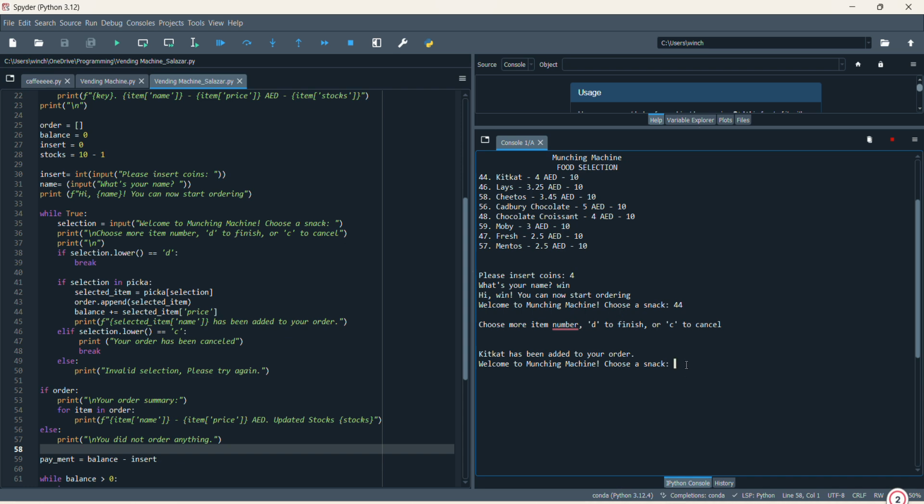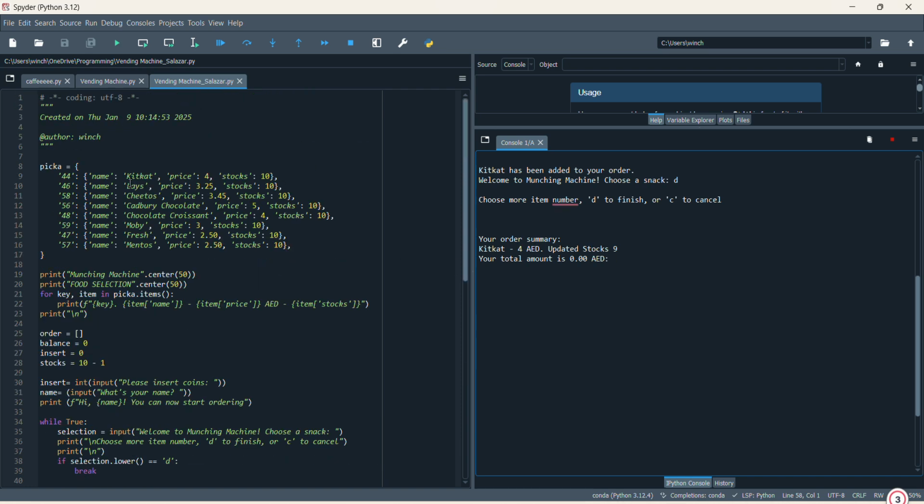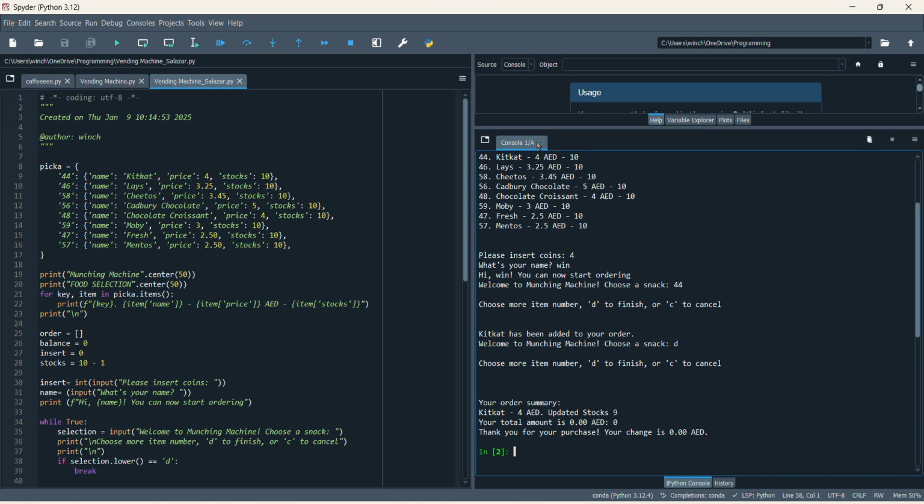Now I will press D, done, and it will show your order summary: Kit Kat, 4 dirhams, updated stock, since there's name, price, and stock. So the total amount is 0. Thank you for your purchase.